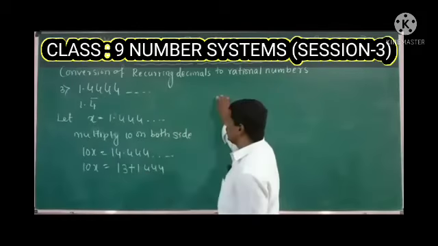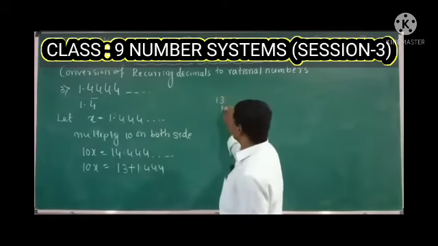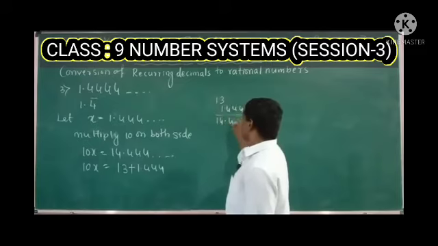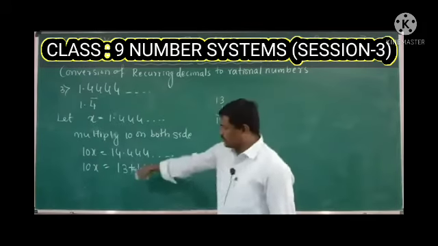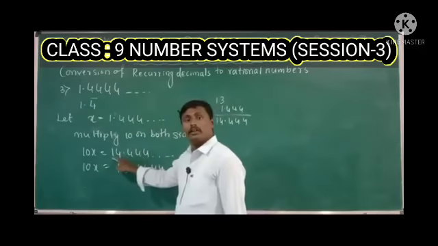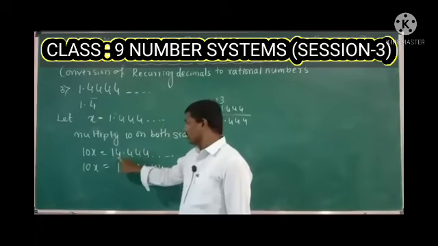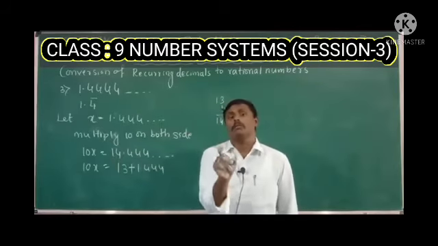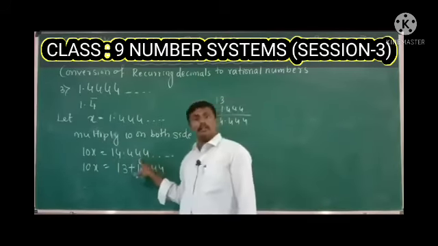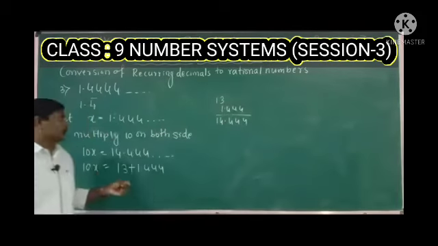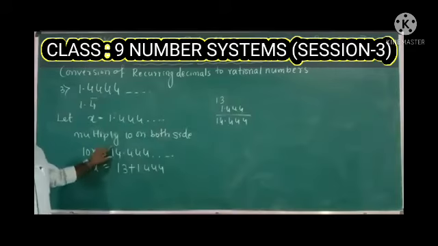For example, if I add 13 plus 1.444, I will again get the same number, 14.444. This is the main splitting. Here you need to concentrate: when you split the whole number or decimal number, adding the two numbers should give the same number.